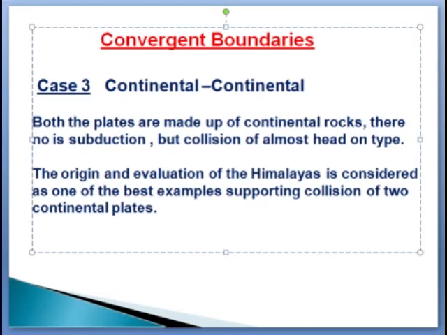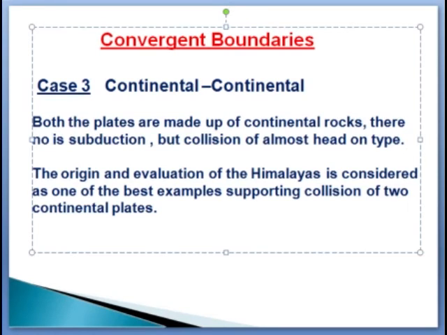The origin and evolution of the Himalayas is considered the best example supporting the collision of two continental plates, the Indian plate and the Eurasian plate.